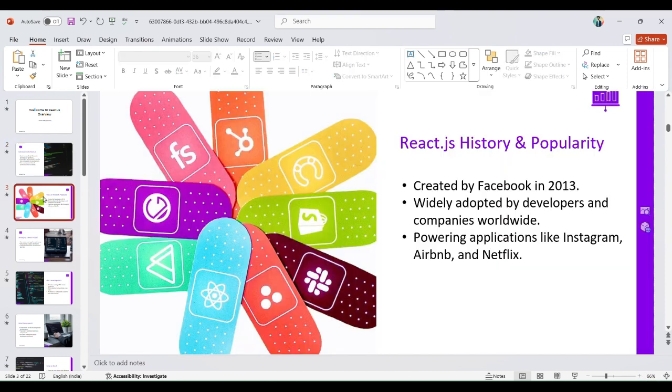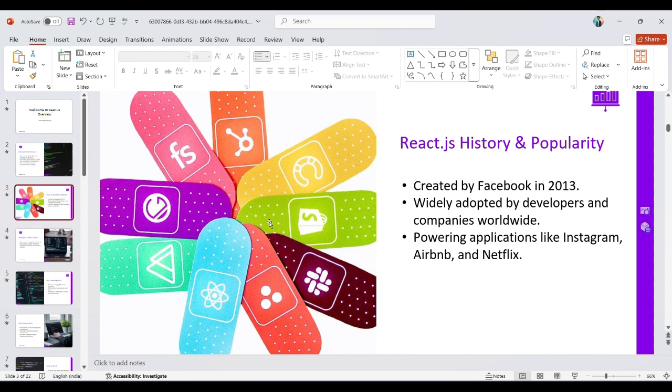Next, the history and popularity of React.js. It was created by Facebook in 2013 and is widely adopted by developers and companies, powering applications like Instagram, Airbnb, and Netflix as well. Most of these websites use React.js. It's a library, not a framework.